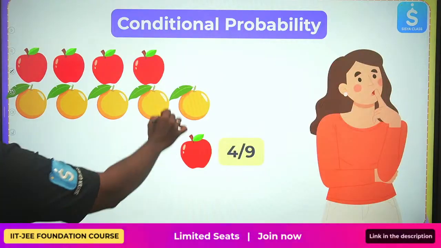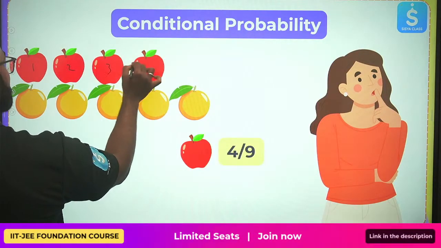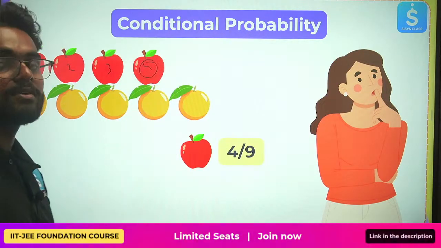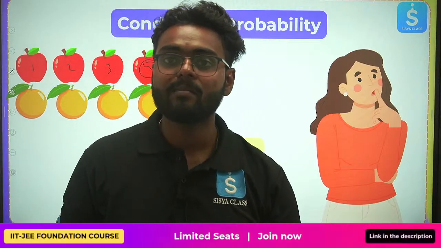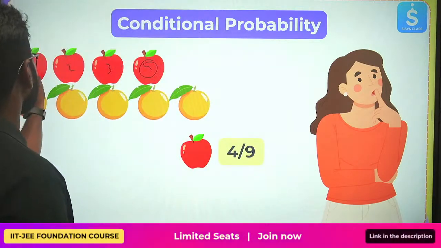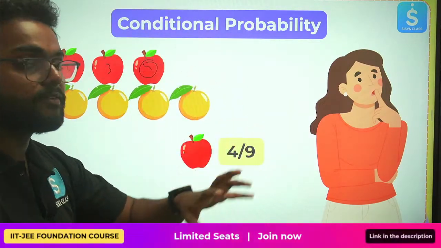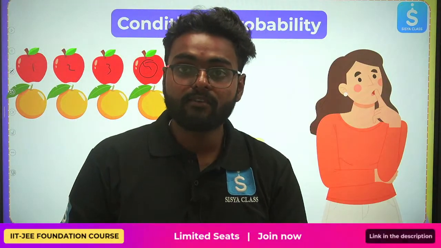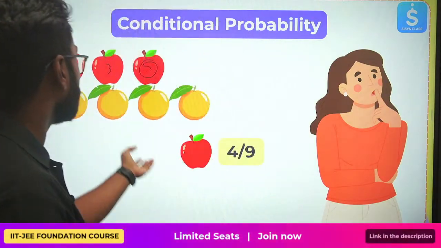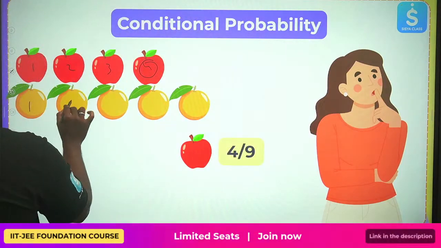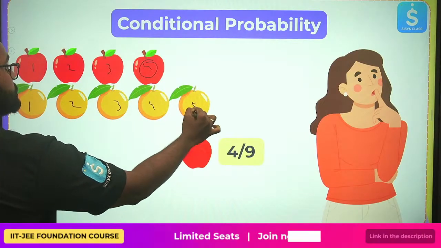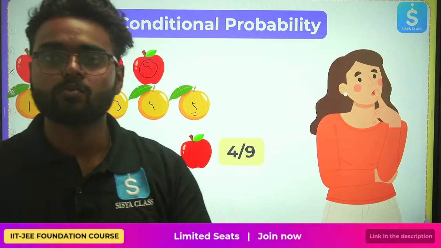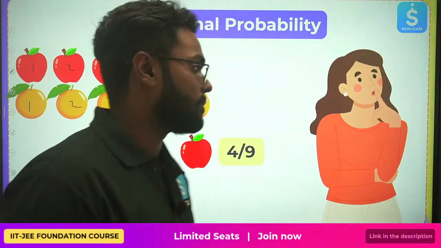You will have 4 apples, right? 1, 2, 3 and 4. Now, if you check the probability, your favorable outcomes are 4, given upon the total number of outcomes, which is 4 plus this 5. Okay, understood? This is what conditional probability talks about.